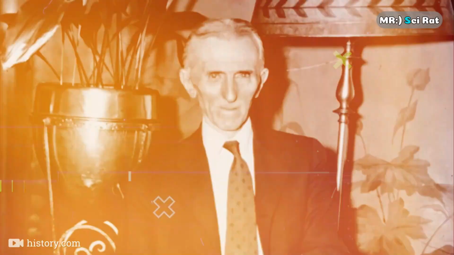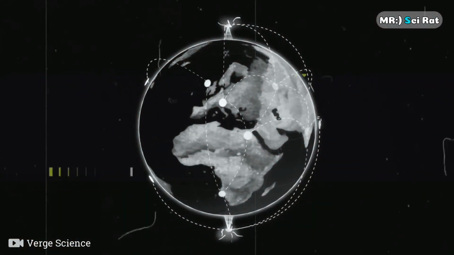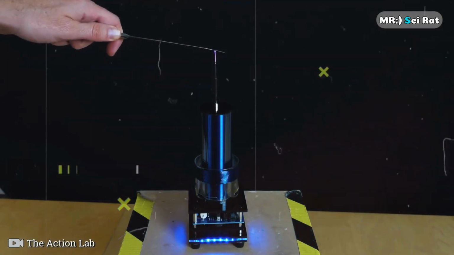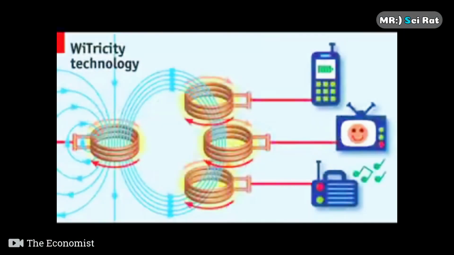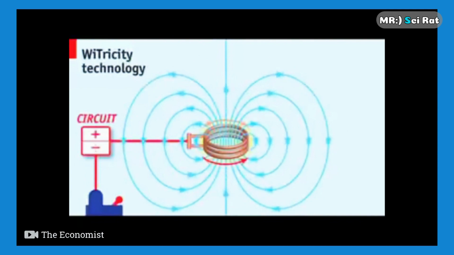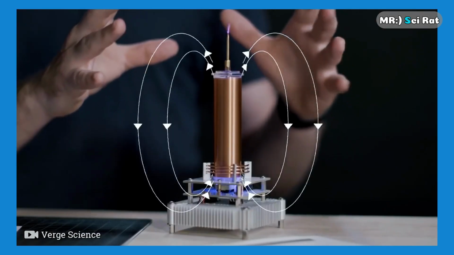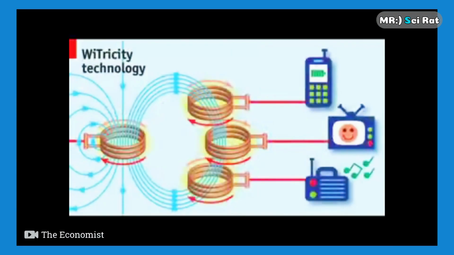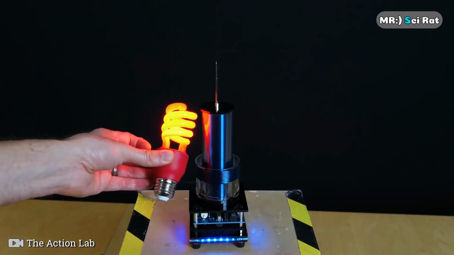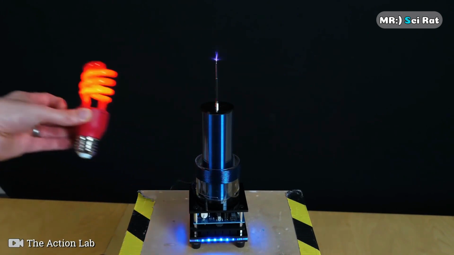Part of this far-reaching vision was to provide wireless power to the entire world. Keeping this dream in mind, Tesla invented the Tesla Coil. With this Tesla Coil, Tesla showed that wireless power transmission was possible. If we apply AC current to the Tesla Coil, an electromagnetic field is created around it. As AC is applied, the electromagnetic field changes direction repeatedly. This alternating electromagnetic field makes any electronic device near the Tesla Coil attractive. As you can see, when this light is brought near the Tesla Coil, the light turns on, and when the light is moved away, the light turns off.